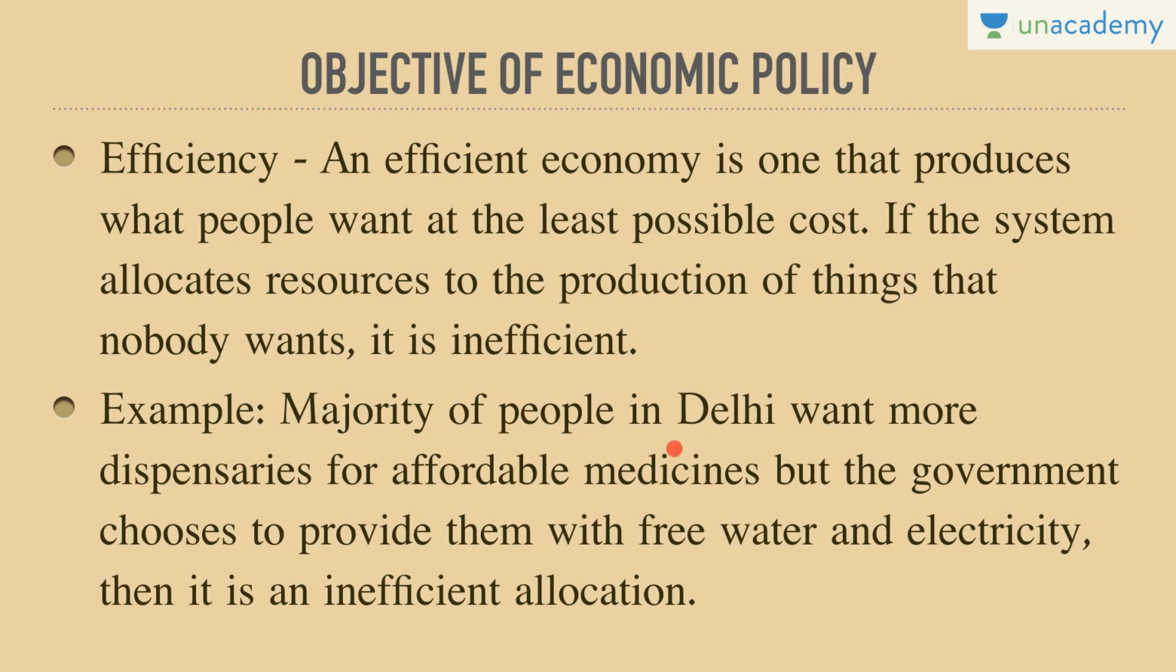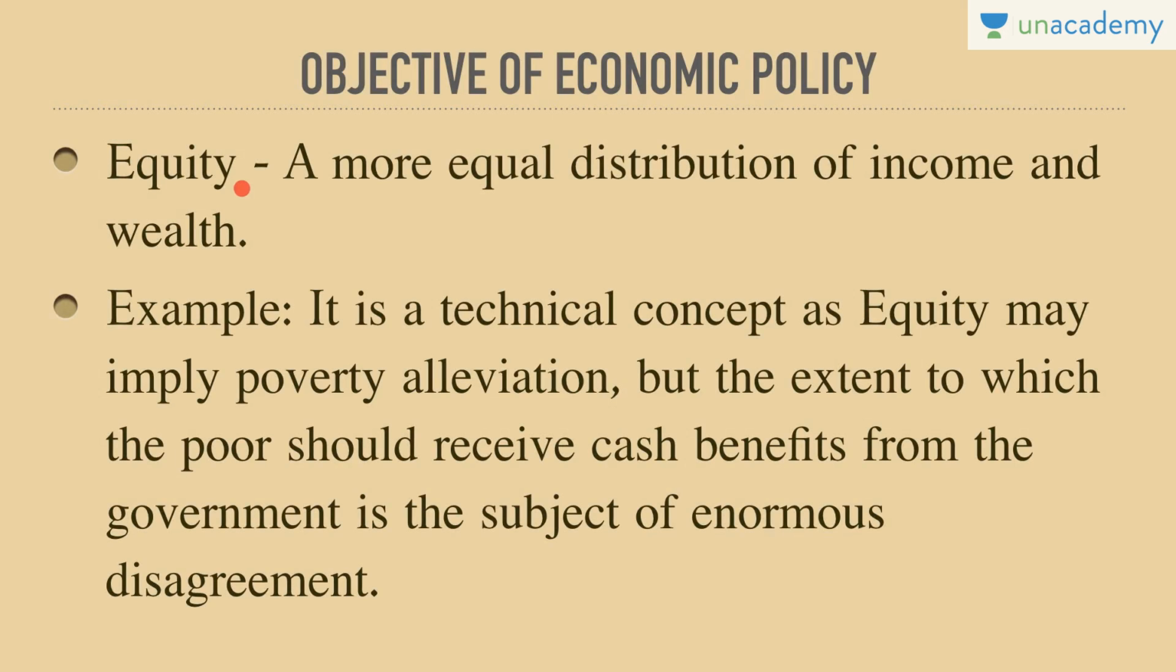For example, the majority of people in Delhi want more dispensaries for affordable medicines, but the Delhi government chooses to provide them with free water and electricity, which nobody is getting any benefit out of. Then it is an inefficient allocation. So it is all about allocation of budgets. You understand this Delhi government example. All of you know what I'm talking about, free water and electricity. It is inefficient allocation.